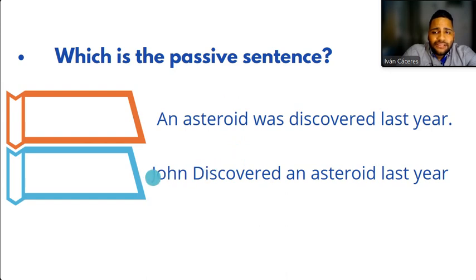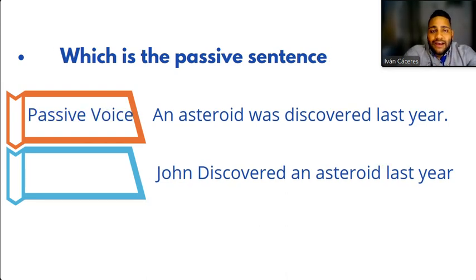So in the first sentence, it says an asteroid, un asteroide, un meteorito, fue descubierto el año pasado. Y en la segunda oración dice, John descubrió un asteroide, un meteorito el año pasado. ¿Cuál de las dos creen ustedes que será voz activa y cuál será voz pasiva y por qué? Are you ready? Si no estás listo, puedes pausar el video. If you're not ready, you can pause the video. If you want to check the answer, we will have it right now.